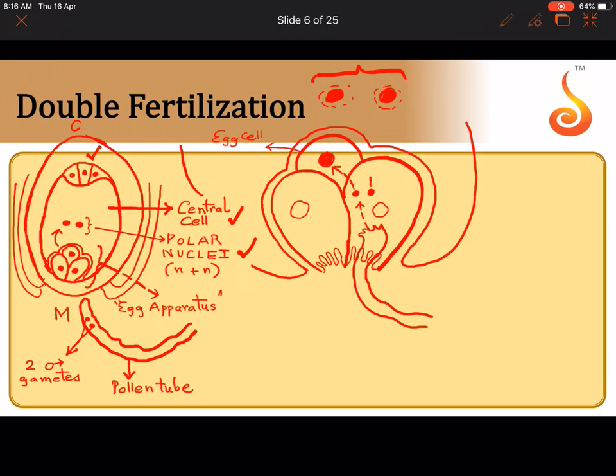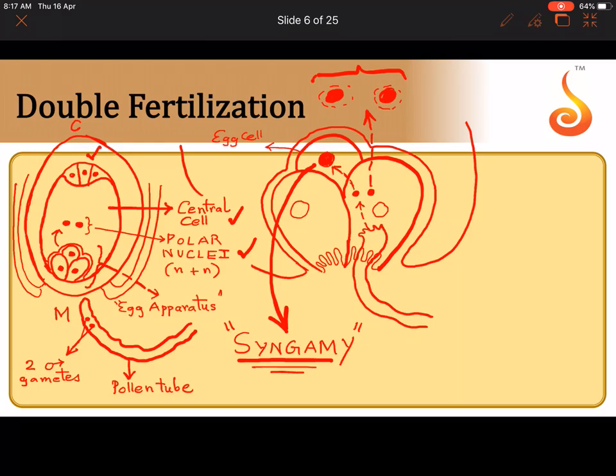Now what about the other male gamete? It has to travel a certain distance, and it goes and fuses with the 2 polar nuclei. Okay, now what is this process called where there is fusion between the male gamete and the egg nucleus? It is referred to as syngamy. We saw in the previous slide, one of the male gametes fuses with the egg nucleus, which results in the formation of a diploid zygote, isn't it? This is referred to as syngamy. And now what is this process called where you have a set of how many nuclei? 3 nuclei.